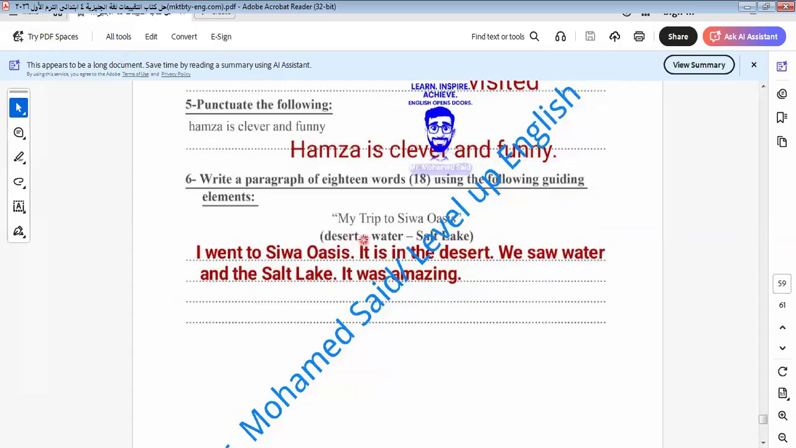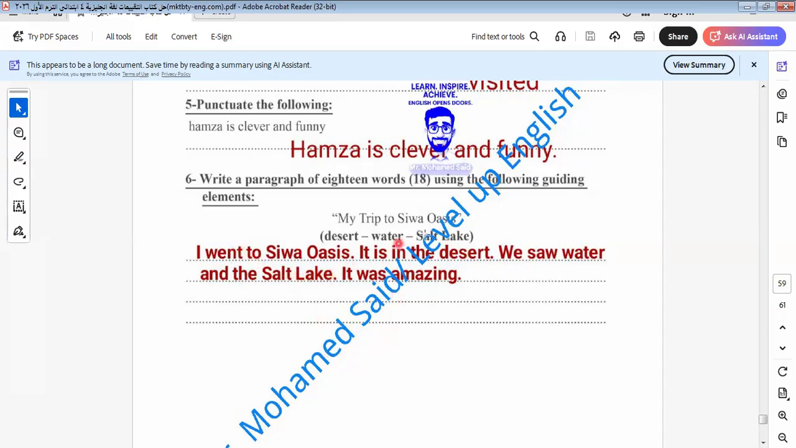Let's go to the last question, which is the paragraph. A trip to Siwa Oasis. I went to Siwa Oasis. It's in the desert. We saw water and the salt lake. It was amazing. This is a simple paragraph that I would like you to write in your exam. It's not difficult. How many sentences is this? 1, 2, 3, 4, 5. Five sentences in correct spelling, with correct and easy structures and easy vocabulary that we can know.